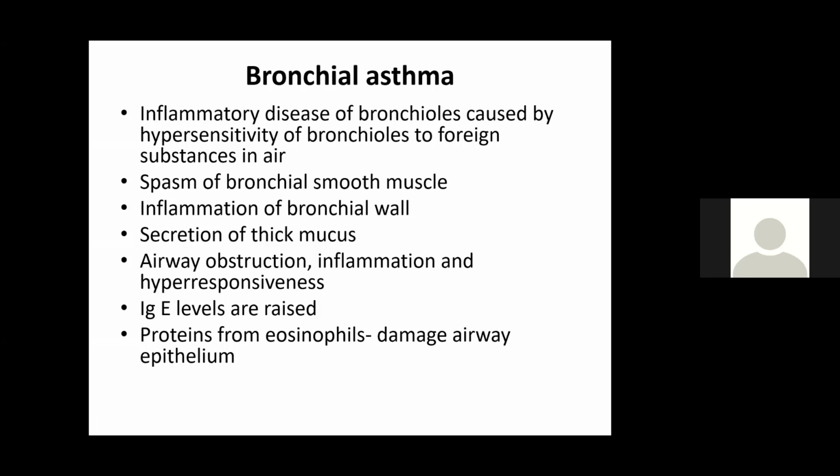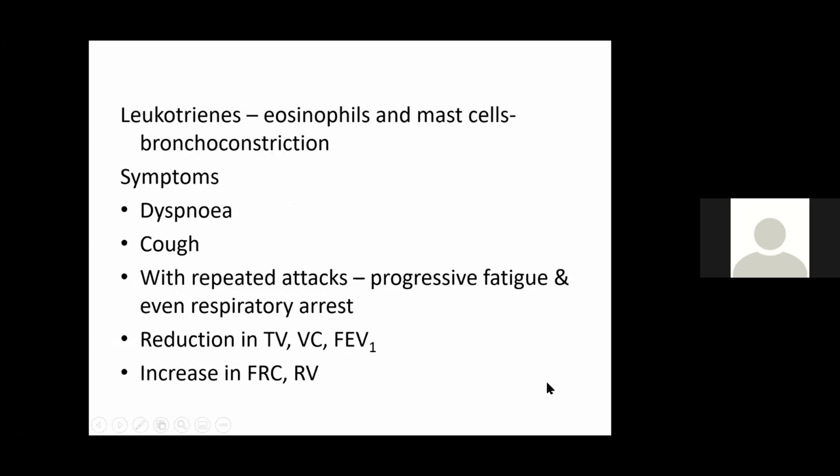Okay, proteins from eosinophils. Eosinophils are in the area where there is inflammation. These eosinophils will release some proteins which will damage the airway further. The leukotrienes released by eosinophils and mast cells are also responsible for bronchoconstriction.